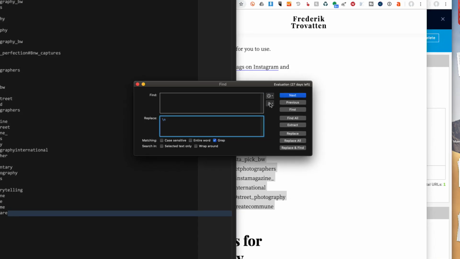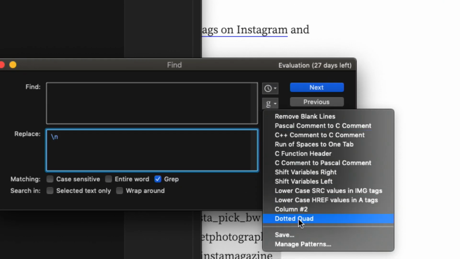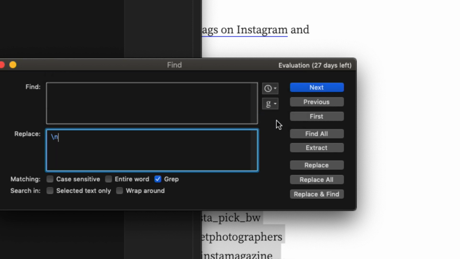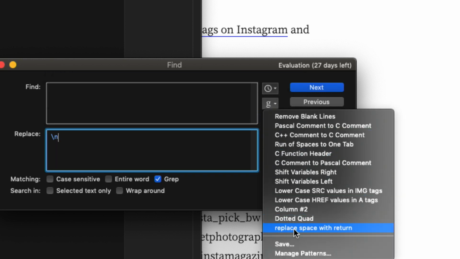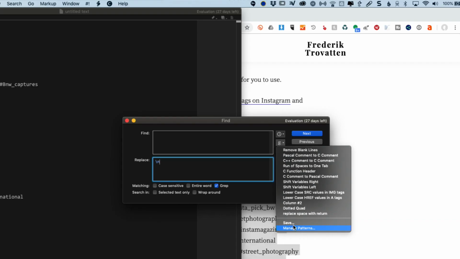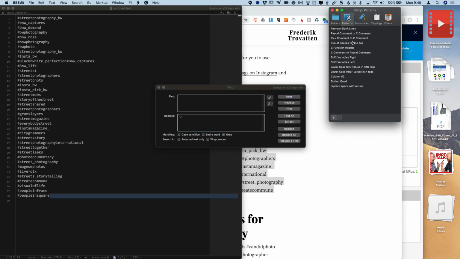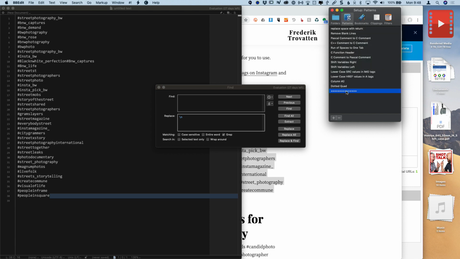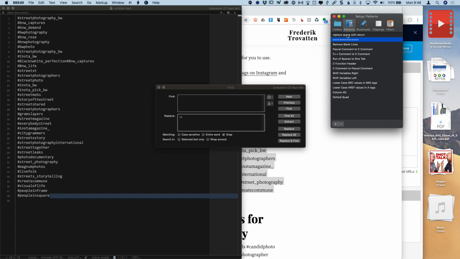I go to the little G menu in here, the grep menu, save that, and we'll give it a name. We'll say replace space with return, and that adds it to my list down there. Now, just because I'm gonna be super geeky about it, I'm going to say manage patterns, move this to the top, and because I don't know what all this other stuff is, but I might want it one day, I'm gonna add a new pattern that's not actually anything, just a line break in here, a visual reference because I'm like that. Okay, so now I've got that one in, replace space with return.